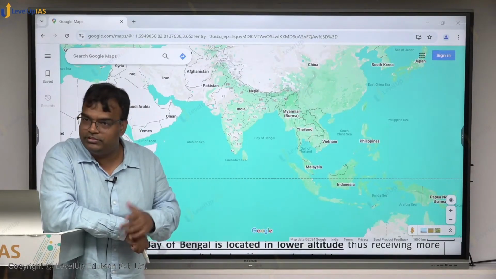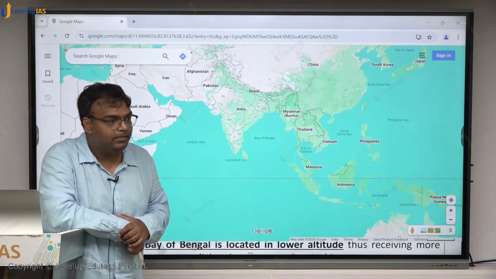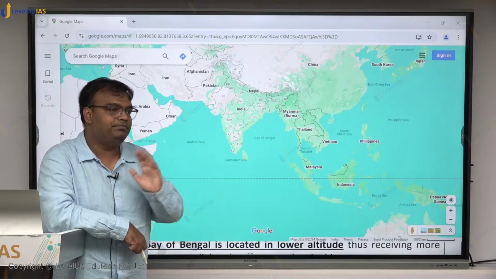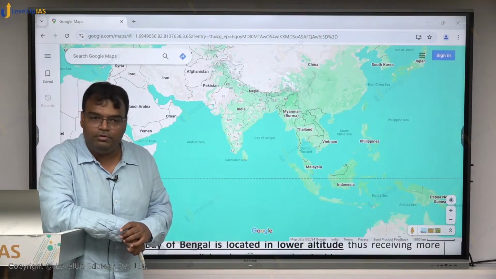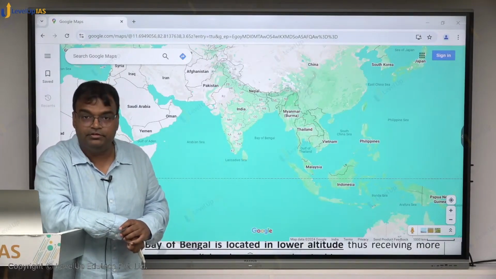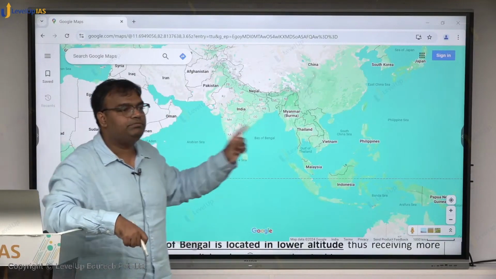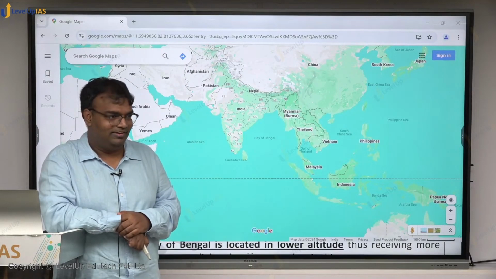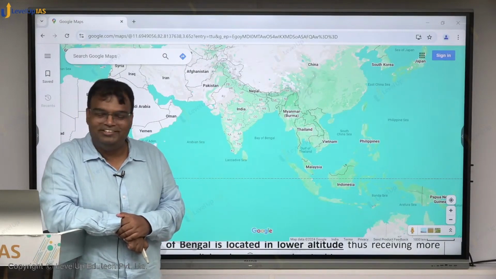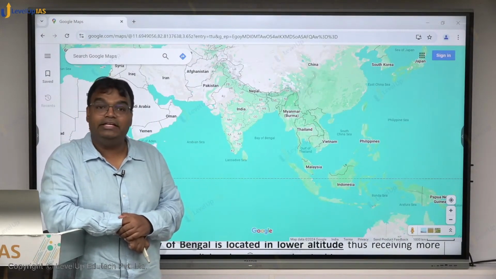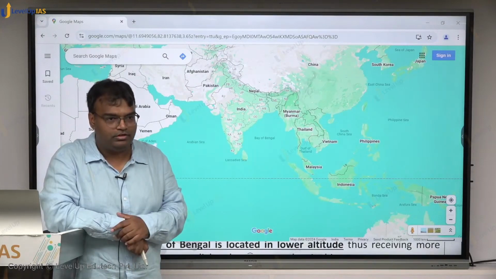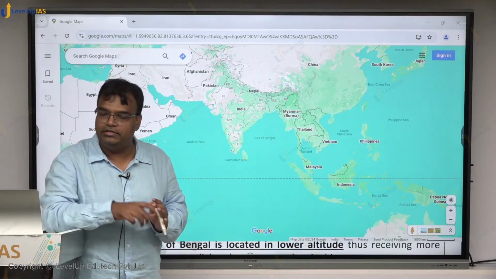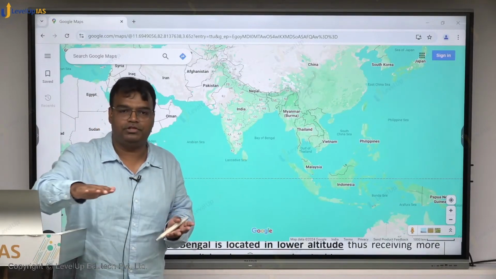One condition for cyclone is sea surface temperature should be high. Now why would Bay of Bengal have higher sea surface temperature? That is something that we have to answer. One reason is Bay of Bengal receives much more amount of water from rivers. So you will say कि sir river से water तो glacial water should be cooler. No, it doesn't work like that. River water is lighter when compared to ocean water. Ocean में salt है, जो river से water आएगा fresh water होगा, that will be lighter. So in generally what happens, it forms a layer on the top surface.